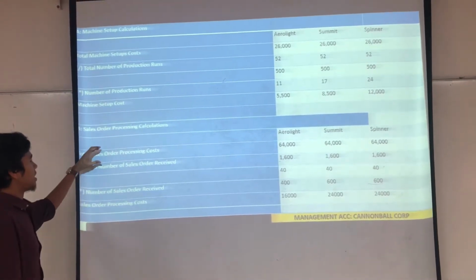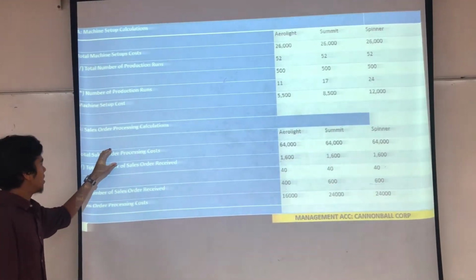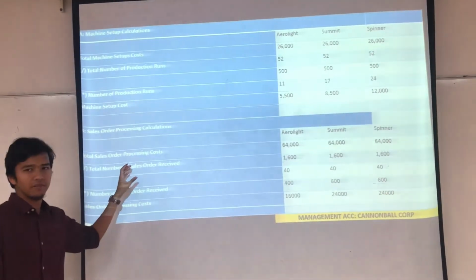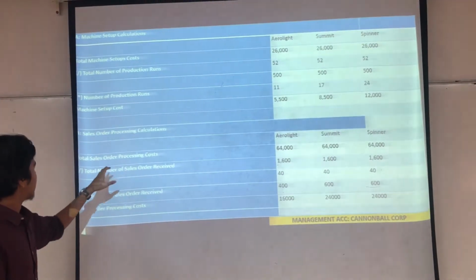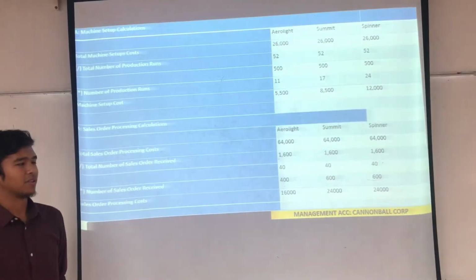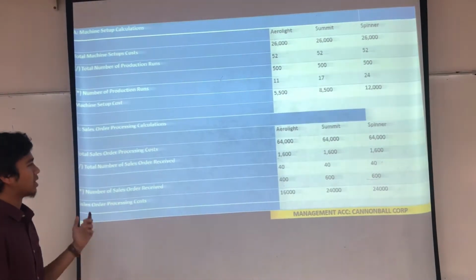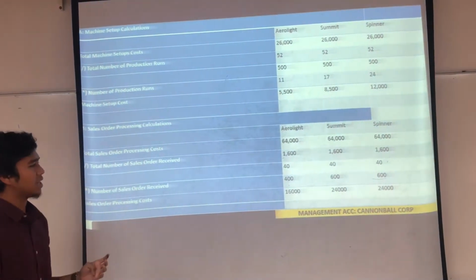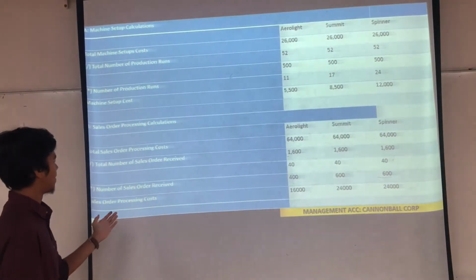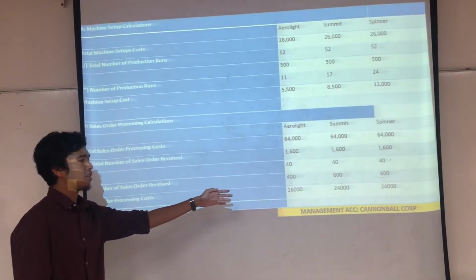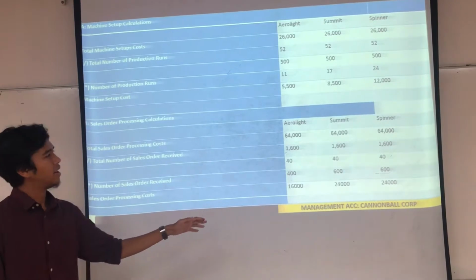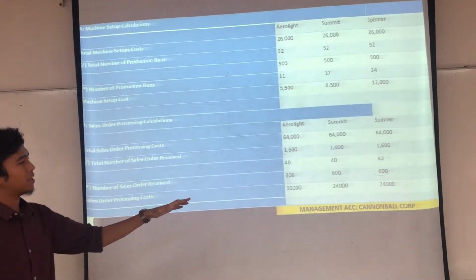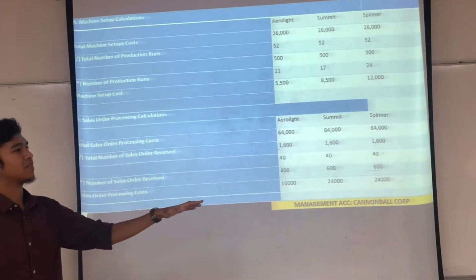Same thing, the first part is the activity level, the second part is the cost driver. So for Aerolite, the total sales order processing is 64,000, so you need to divide by 1,600, and then you get 40 as the rate. Then 40 you multiply by the individual product, which is 400, and you'll get 16,000. And that is for Aerolite. Summit will be 24,000, Spinner will be 24,000.